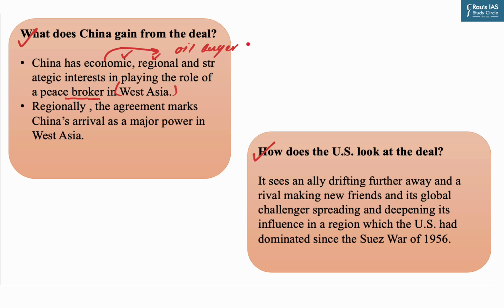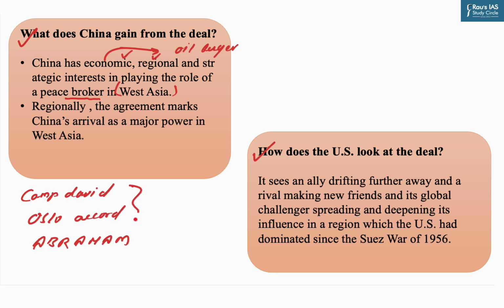Regionally, the agreement marks China's arrival as a major power in West Asia. Now, if you refer to previous significant accords like the Camp David Agreement, Oslo Accord, Abraham Accord, the US was the major influence behind all these accords. However, in this arrangement, the US is absent. This points to the larger changes which are underway in the global order. Besides, China is also trying to send a clear message to countries in the global south that it is going to be the leader of them.